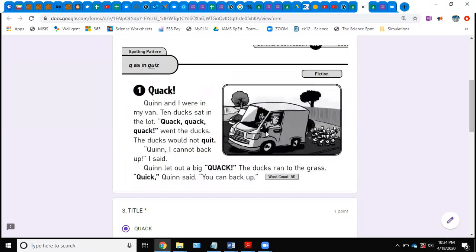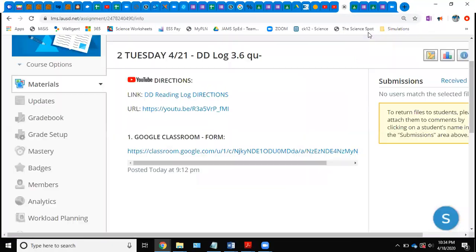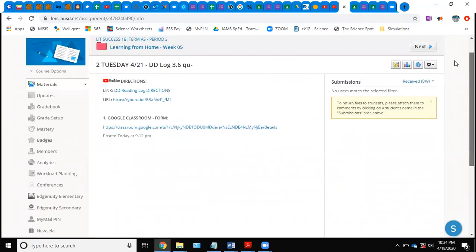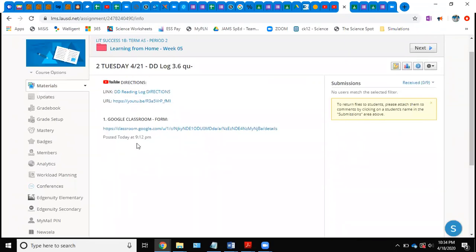Now, if you need help reading this, I'm going to go back to Schoology. You would find that towards the bottom here, and I'm going to show you on another page what it looks like. So you should have had that last week. So I'm going to get out of here to show you where it would be. I have not uploaded that yet, but let me pause for a second.